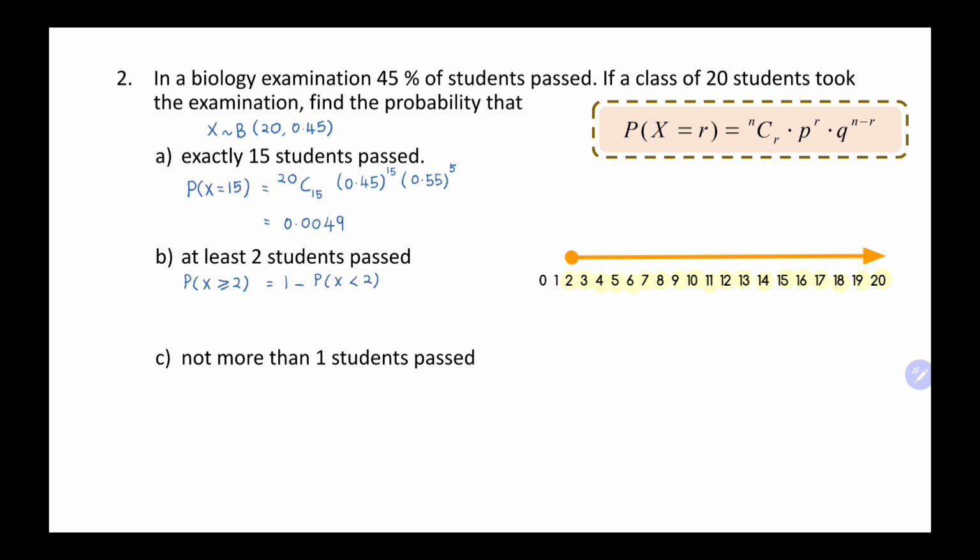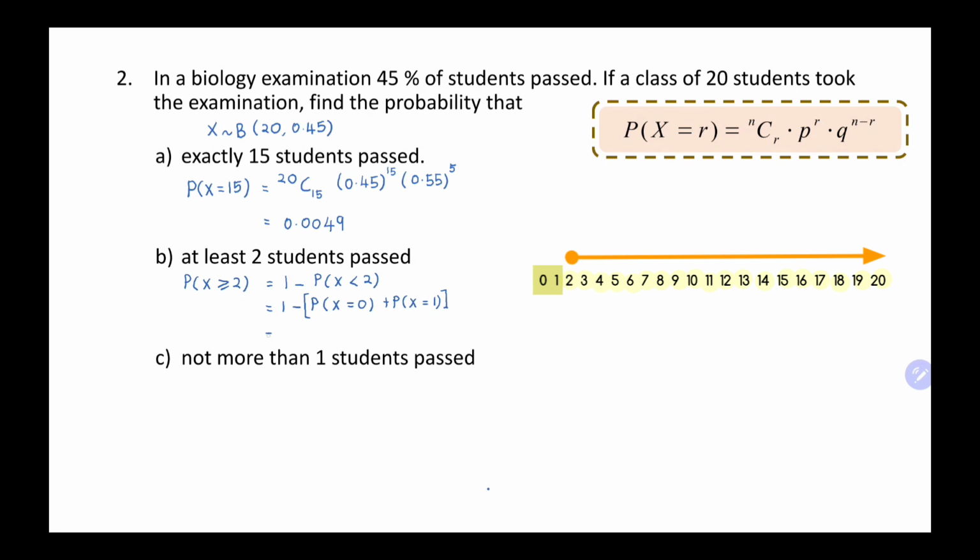We take what we do not want. So 1 minus what we do not want. What we do not want is less than 2. So 1 minus, less than 2 is P(X) equals to 0 plus with P(X) equals to 1.